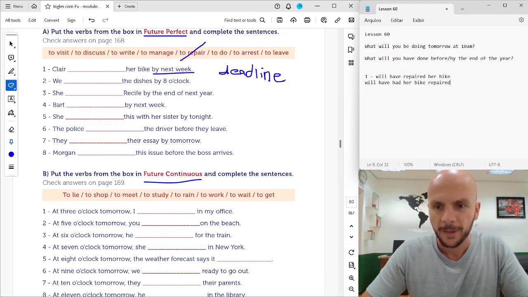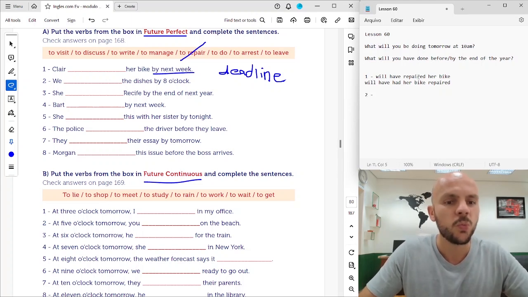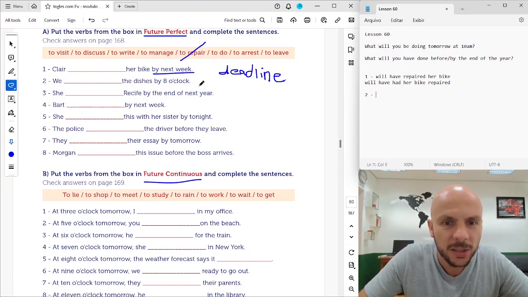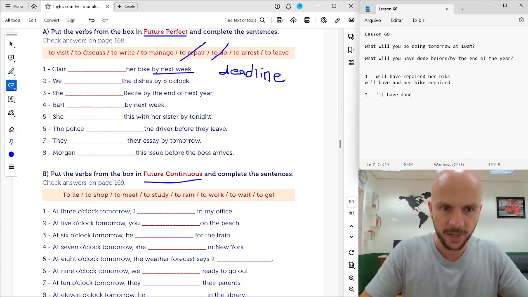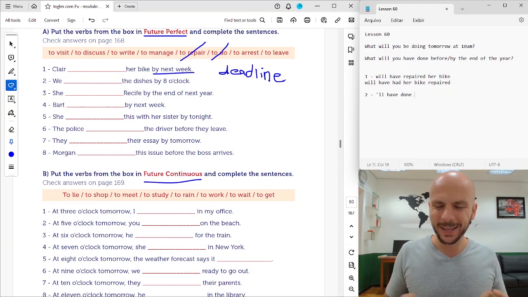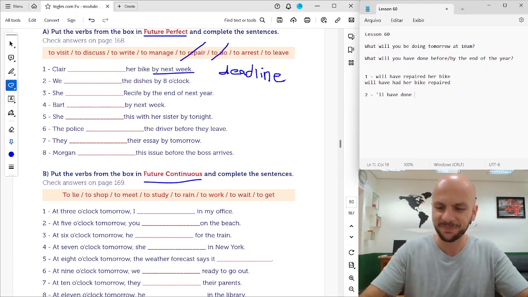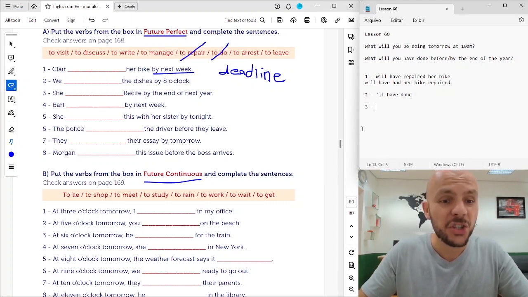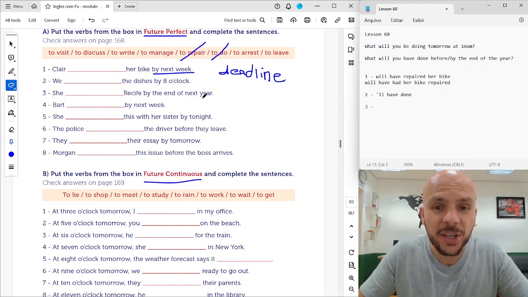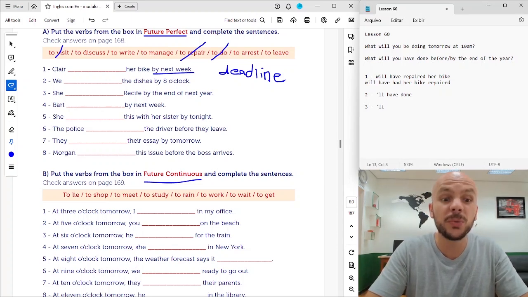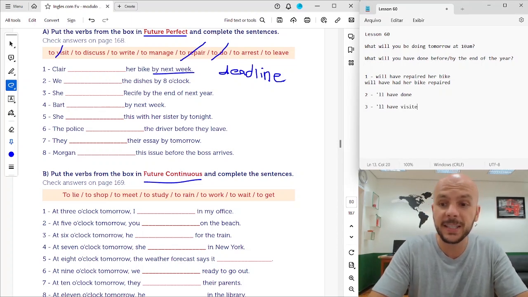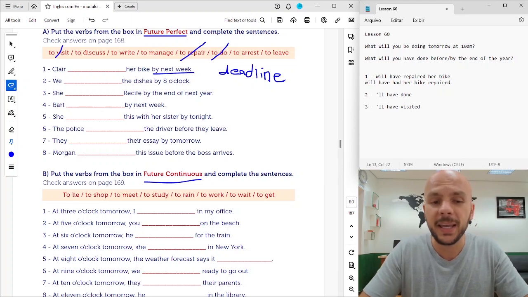Okay? Beautiful. 2. We the dishes by 8 o'clock. Visit, arrange, do. Will have done the dishes by 8 o'clock, right? So if you arrive 8 o'clock, the kitchen will be clean, spotless, right? 3. She, Recife, by the end of next year. Visit. She'll have visited Recife by the end of next year, okay?